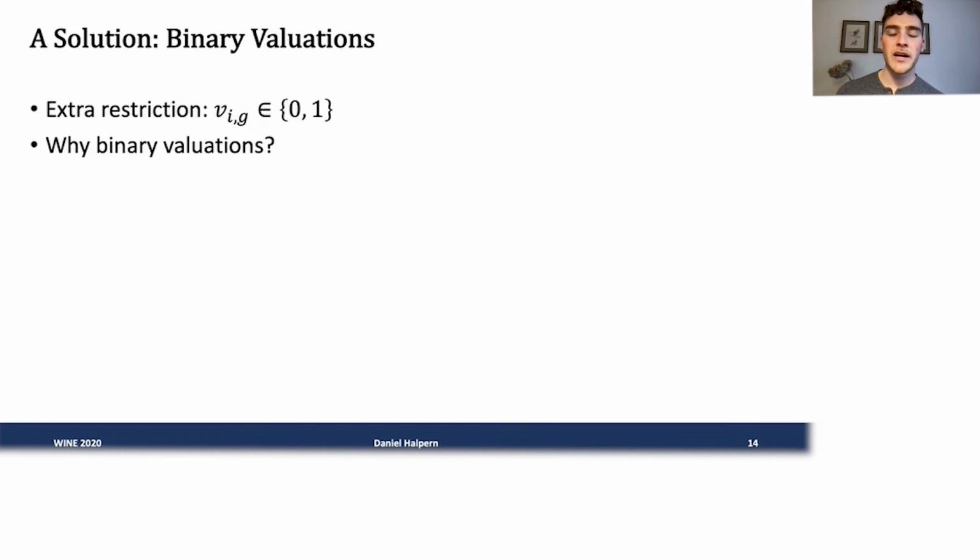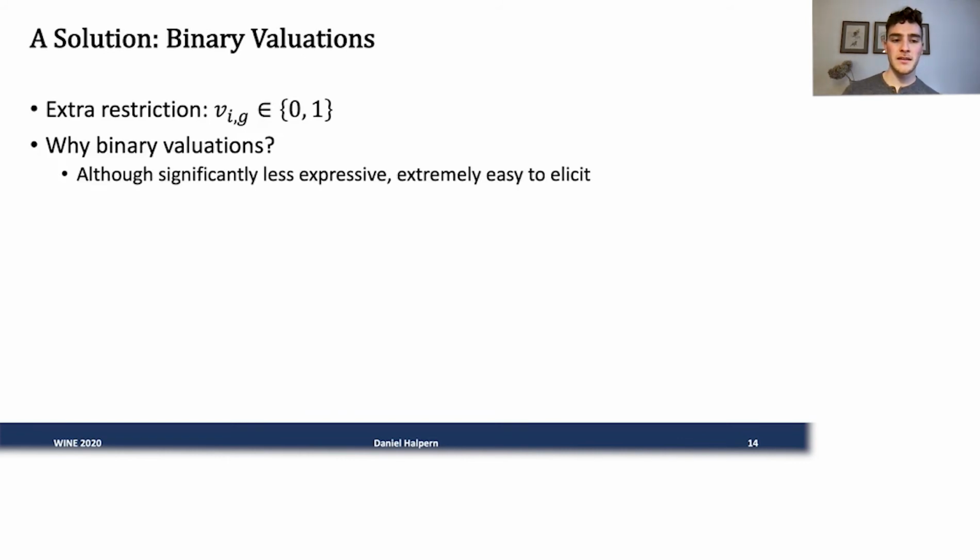So why binary valuations? First of all, although they're definitely much less expressive than other forms of valuations, they're incredibly easy to elicit. It's pretty well known that humans have a hard time placing specific values on things. Binary valuations are particularly easy to elicit. For each good, we just ask the agent, do you like or not like this good?